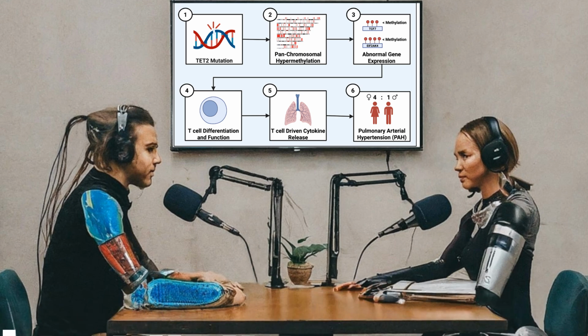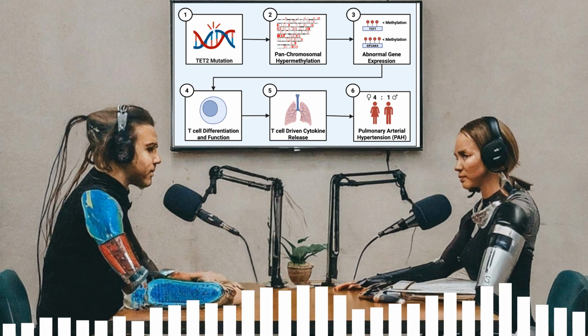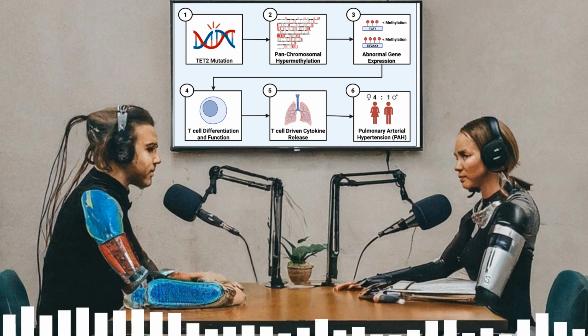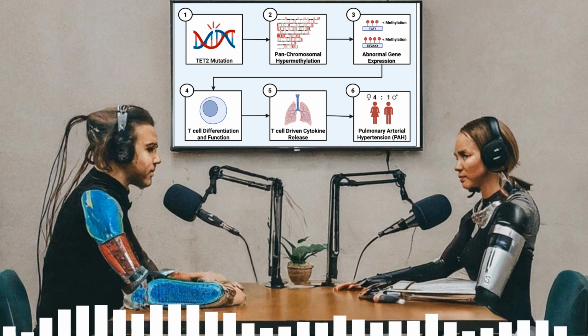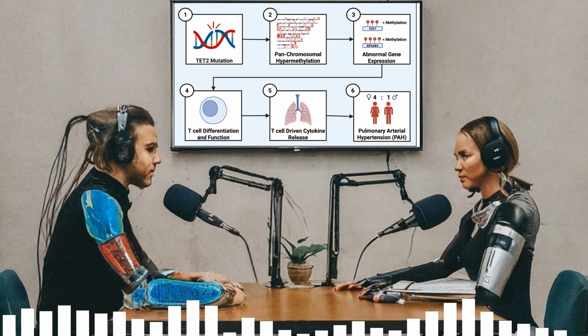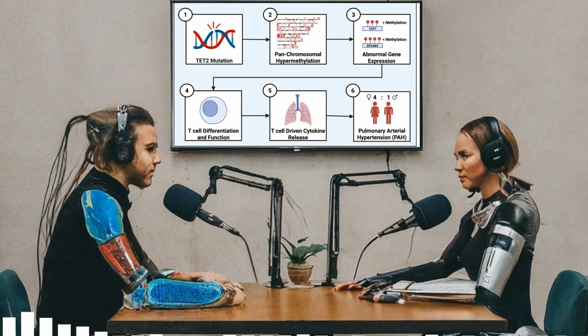Was that the second key finding then, that TET2 mutations made it worse? Yep, that's essentially key finding two. The PAH patients with TET2 mutations didn't just have more methylation than controls, they had significantly more than the other PAH patients without the TET2 mutations. Which fits the idea that TET2 removes these tags, right? If it's broken, the tags build up more. Precisely. It's consistent with TET2 losing its demethylating function.